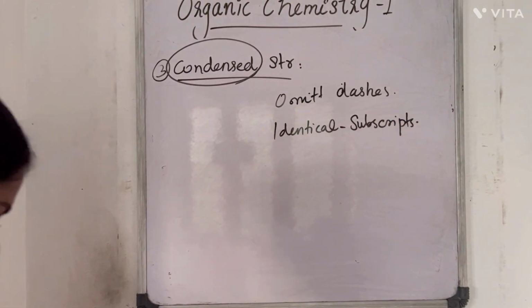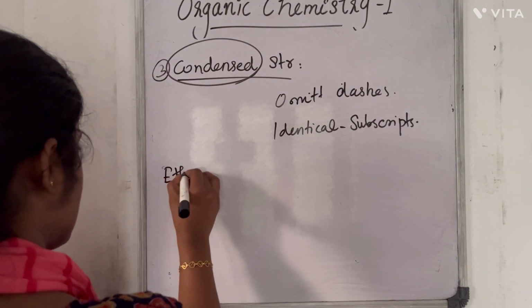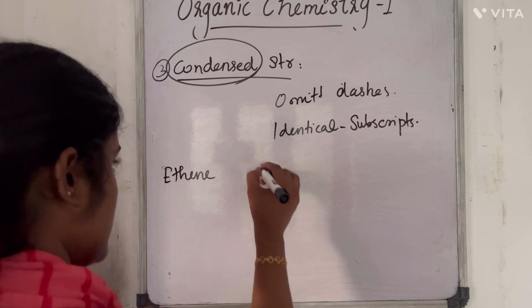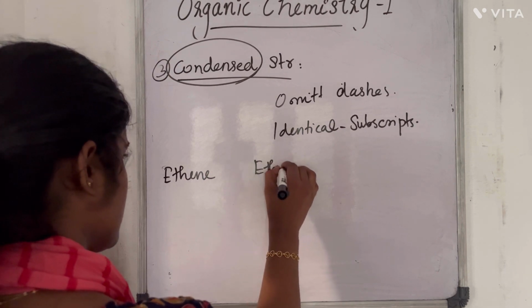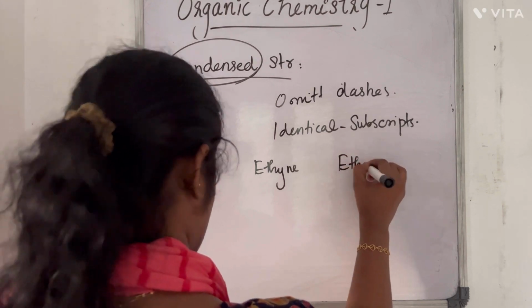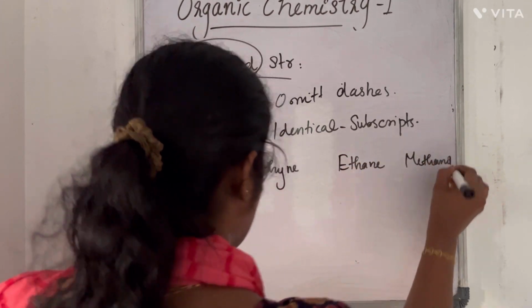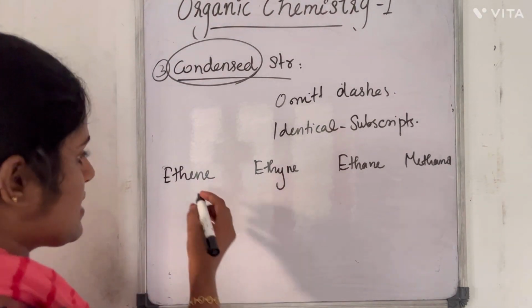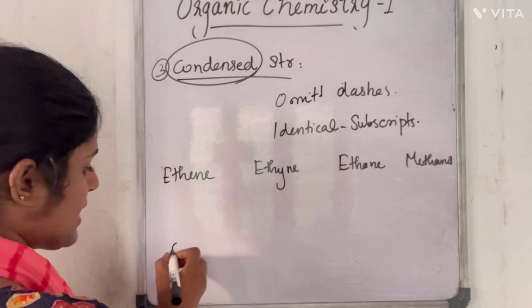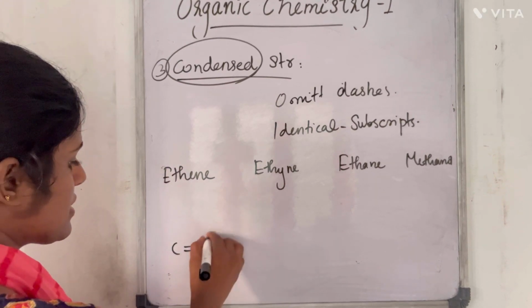So we can look into the examples: ethene, ethyne, ethane and methanol. For ethene we had the structural formula, or dash formula, like this.